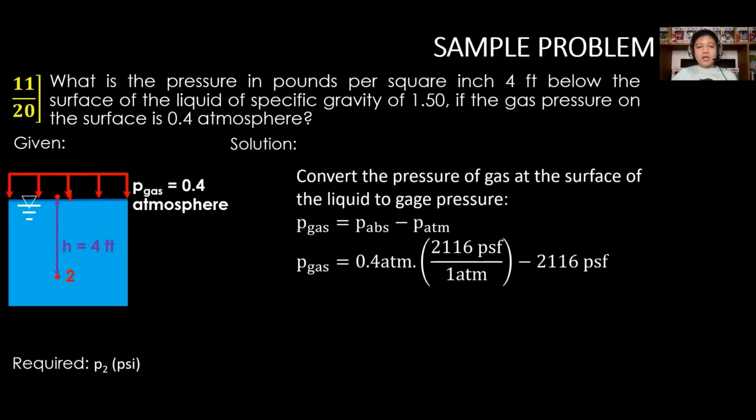For every 1 atmosphere, we have 2116 psf. Then minus the standard atmospheric pressure, which is 2,116 psf. Thus, our P gas is equal to a negative, or under vacuum pressure, 1,269.6 psf.